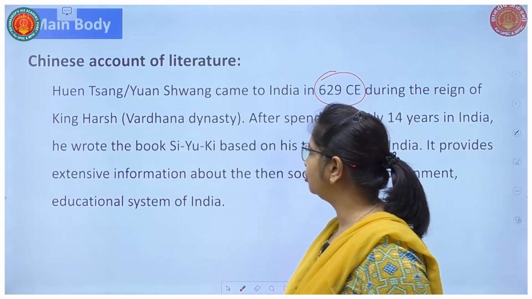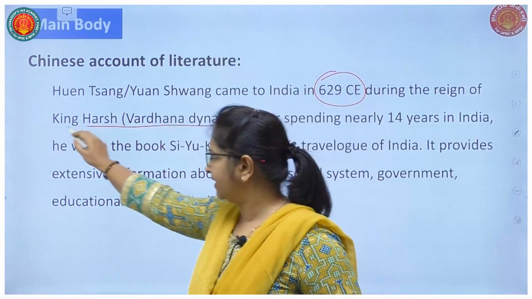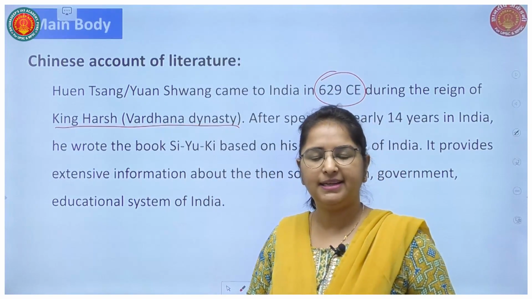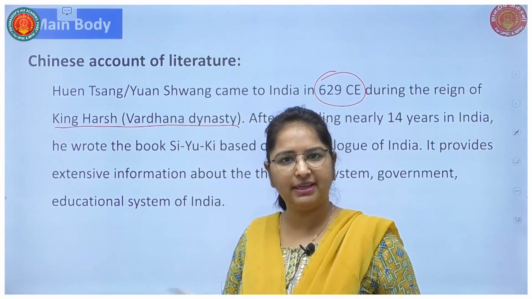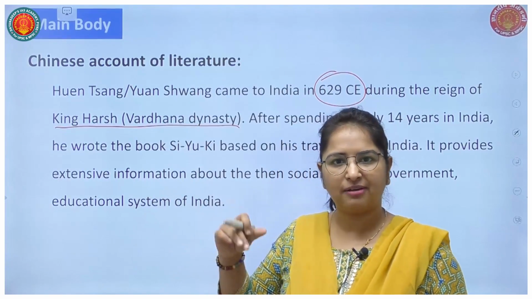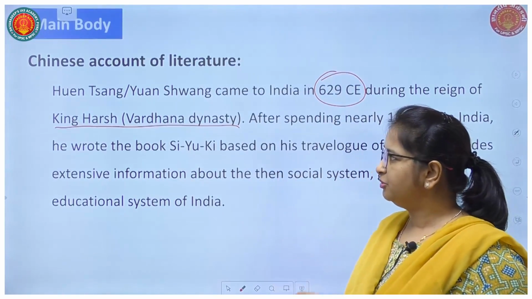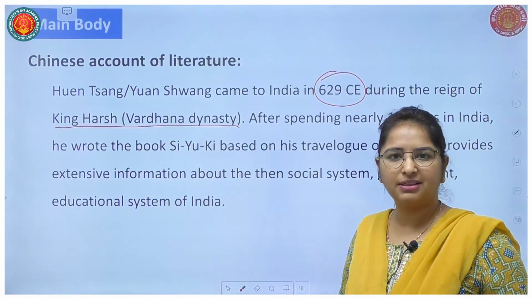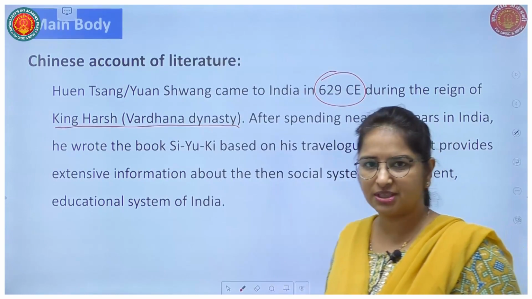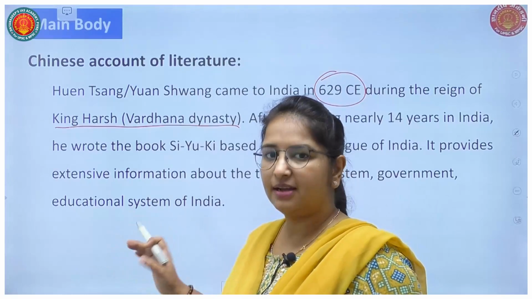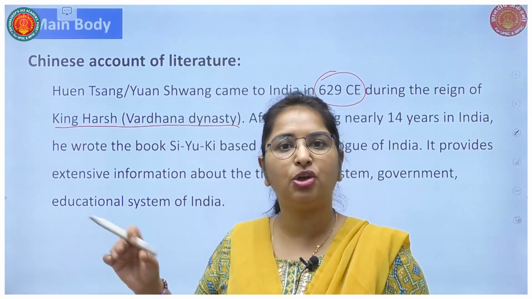But at least you should know at whose dynasty Wensang came to India. Yes, at least you should know the dynasty of the Indian ruler when this traveler came to India. Fine. Now, Wensang came to India in the period of the Vardhan dynasty, that is, Harshvardhan was the king at that time, and in his writing, Wensang even glorified the reign of Harsha.